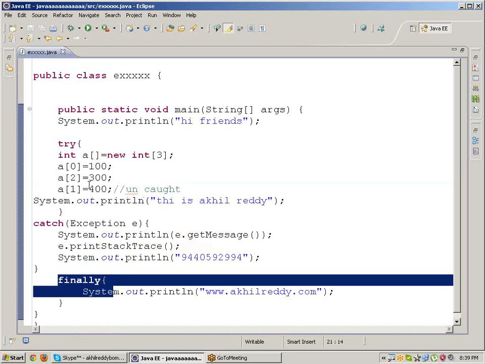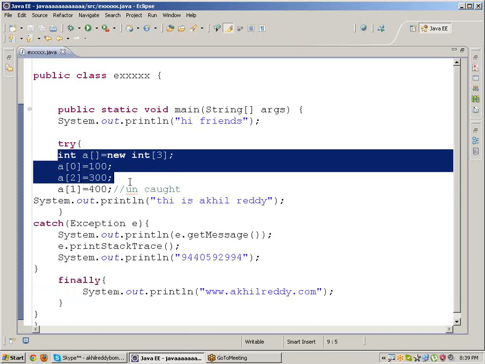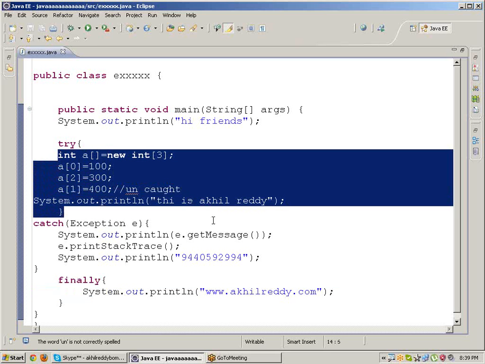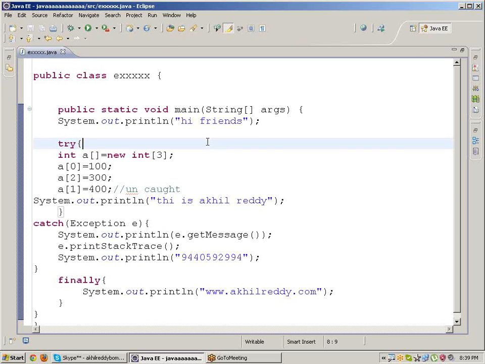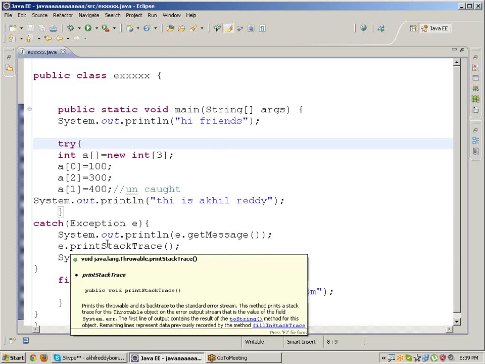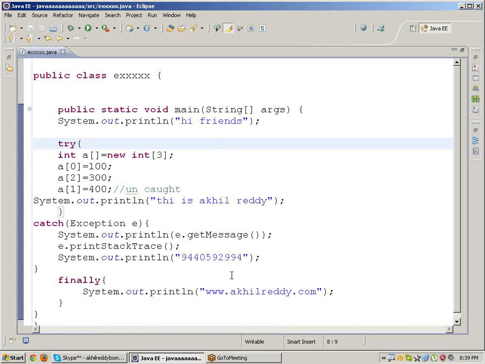If an exception occurs, it will come to the catch block. But there is no exception. That's the reason it will execute the entire try block. Now it will print "This is Akhil Reddy" also. Hi friends, this is Akhil Reddy, www.akhilreddy.com. So it will execute the entire try block. It will not come to the catch block because there is no exception. If there is an exception, then it will come to the catch block. Otherwise, it will not come to the catch block; directly it will come to finally and execute.